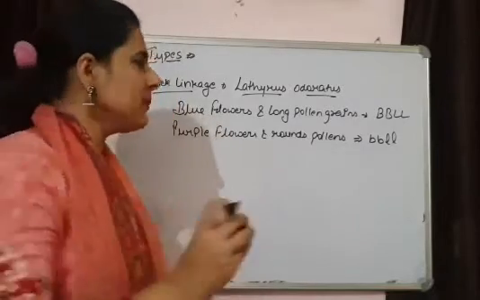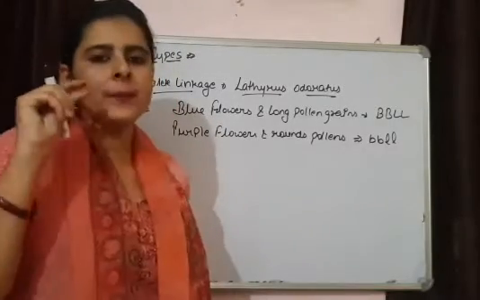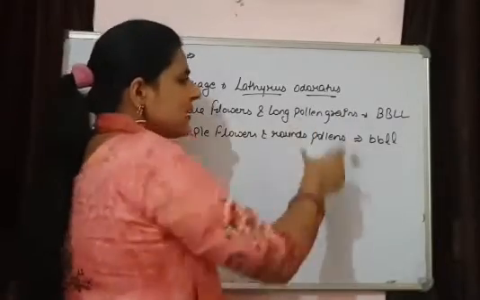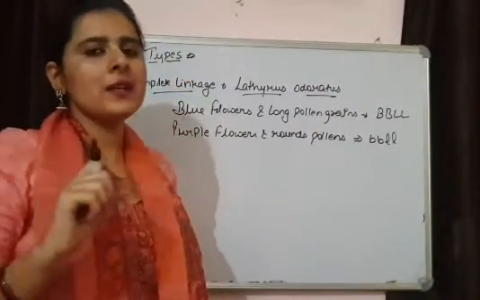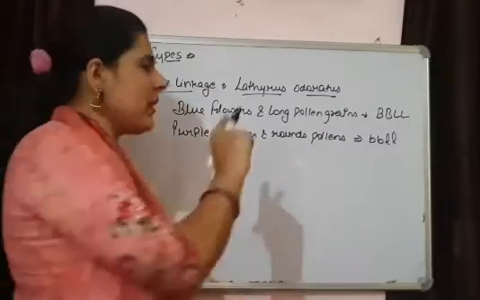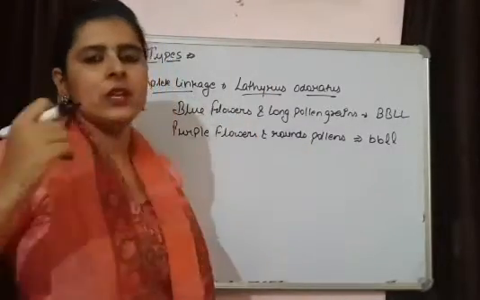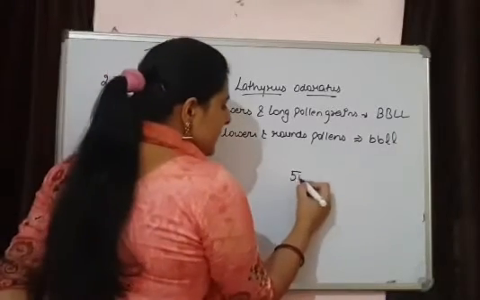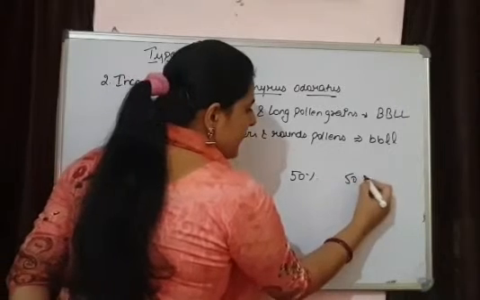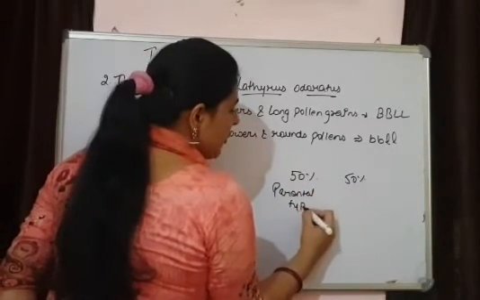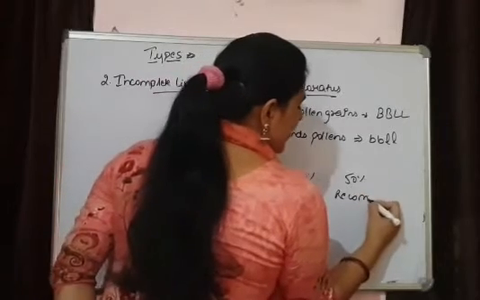They simply concluded that some separation is taking place because these genes are distantly located from each other, but they are showing linkage also. Otherwise, if they had not shown linkage and had independently assorted, then the percentage of parental type and recombinant type would be 50-50%.